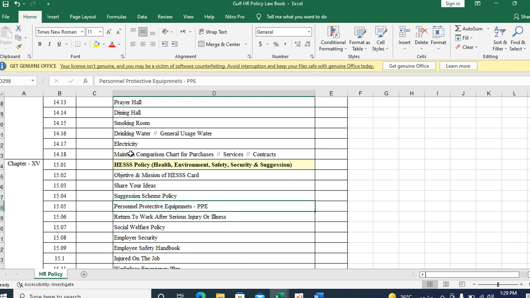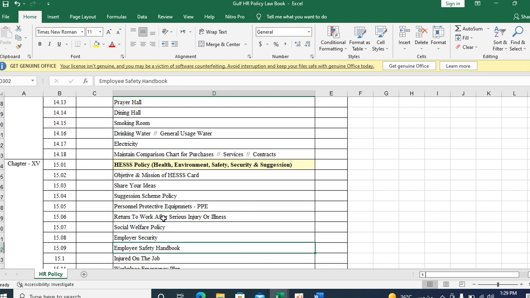The safety department can give the requirements for that particular position: what is the PPE requirement, what is the color of the helmet, what types of gloves we have to provide for that particular activity, department and position. It has to reflect in your HR policy.